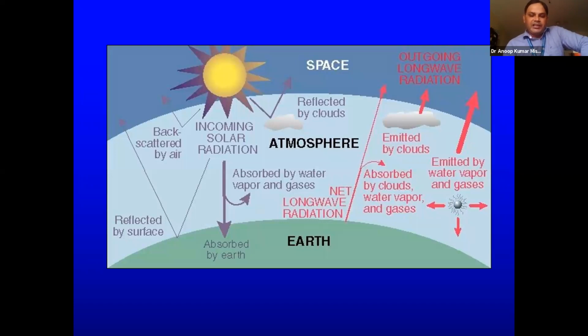Yesterday we were speaking about albedo and all, so that comes into this. Then emission by clouds, emission by water vapor, and emission by gaseous constituents. Then absorption by clouds, water vapor, and gases. Actually, when rainfall happens, those raindrops also reflect as well as absorb some of the radiation. So raindrops or a rainstorm also play a big role there.